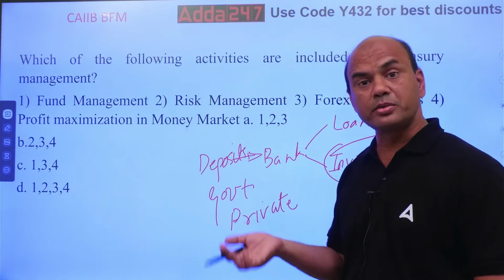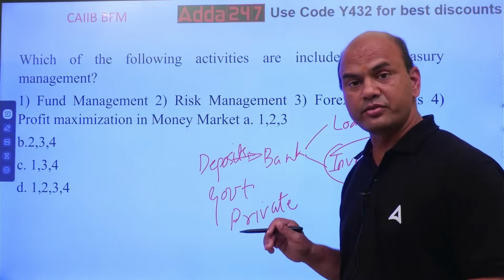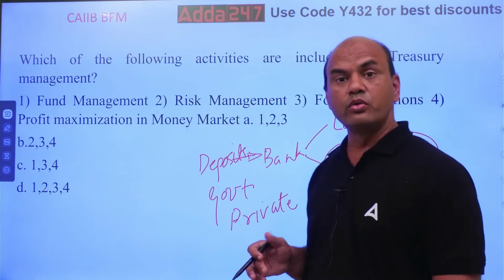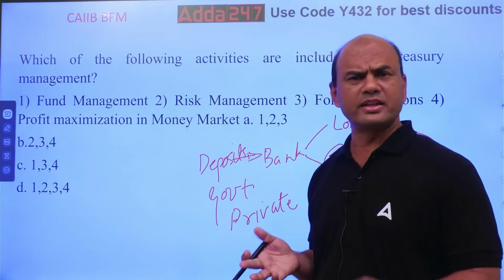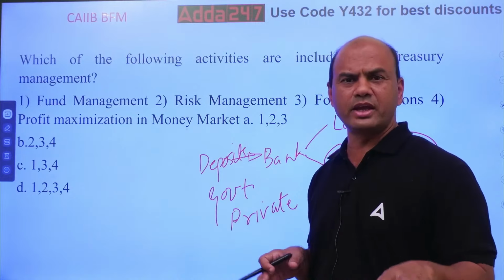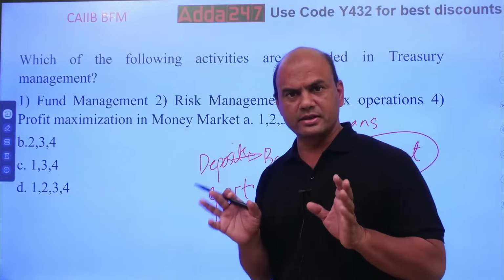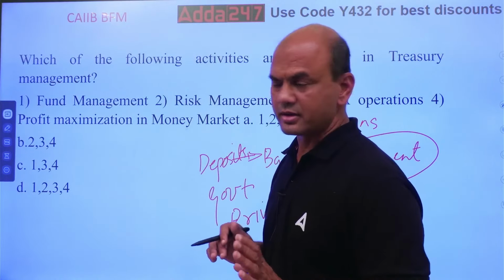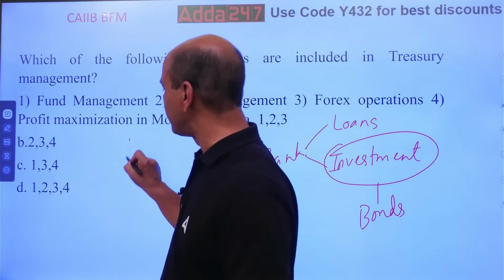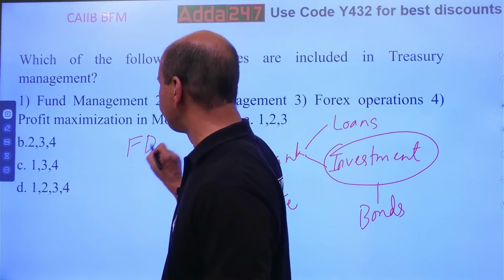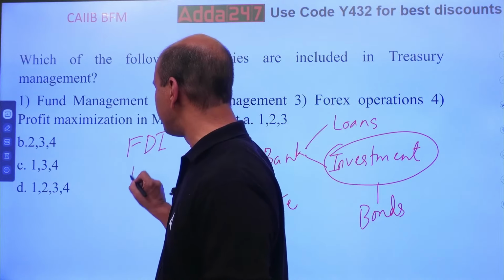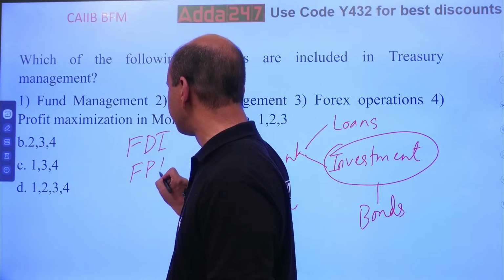Treasury can do the other job also. FIIs, foreign investors who want to invest in our country, come through two routes: FDI, foreign direct investment, and FPI, foreign portfolio investment.